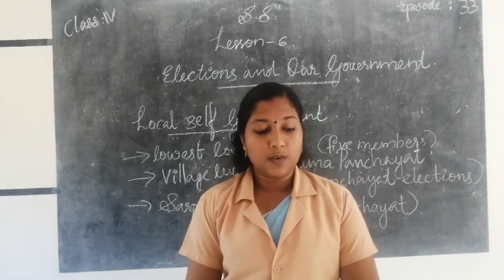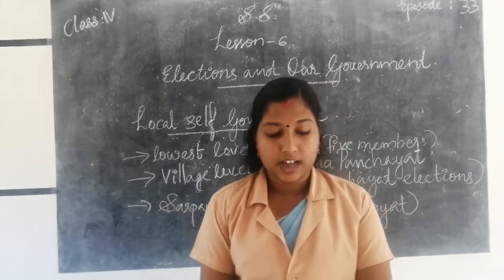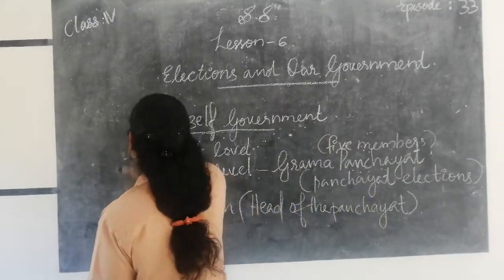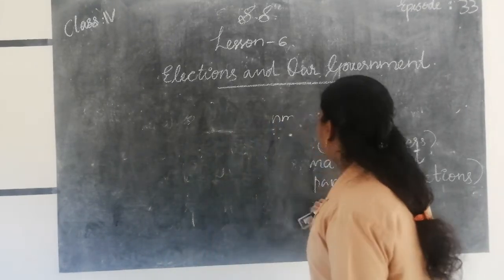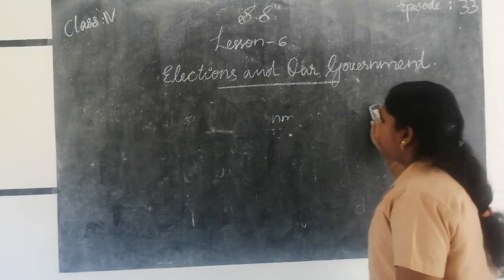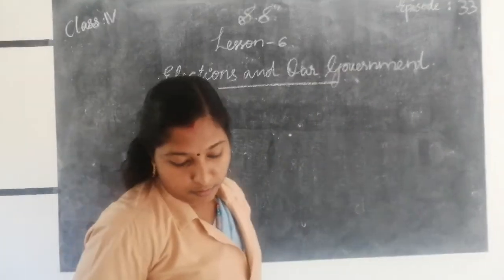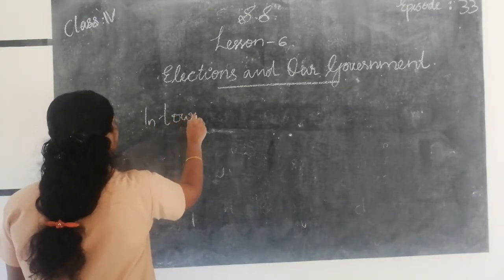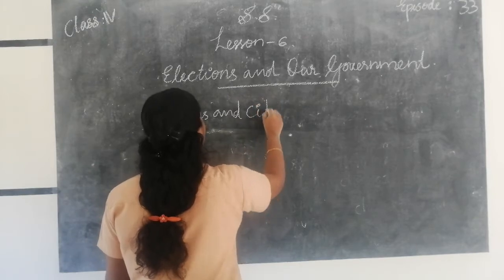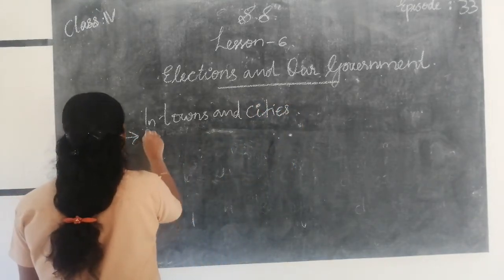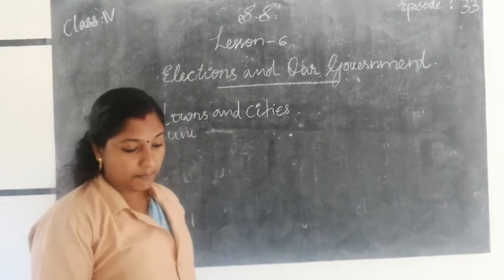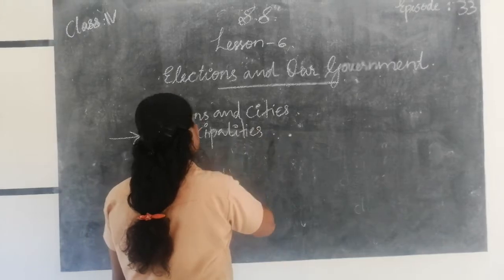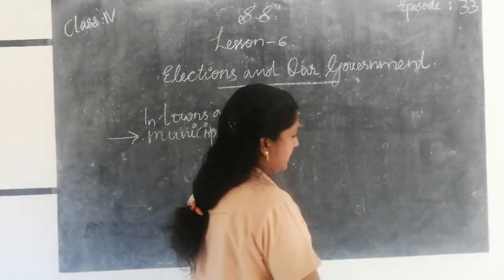Okay, next one. In towns and cities, the local self-government are called municipalities and municipal corporations.